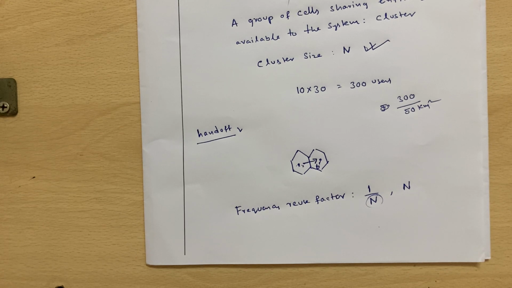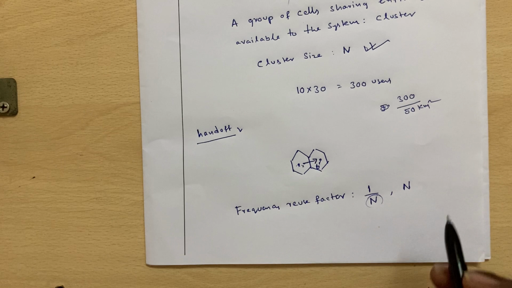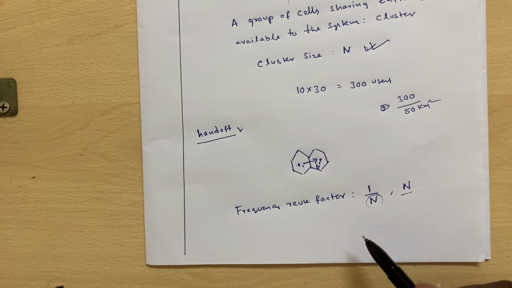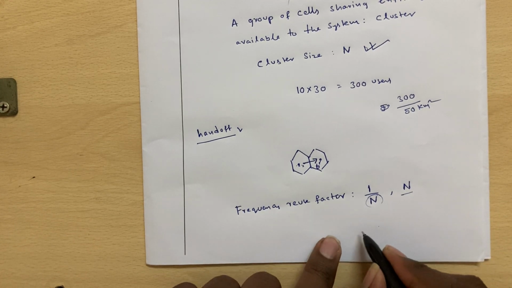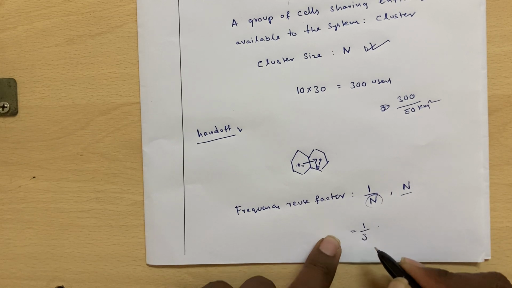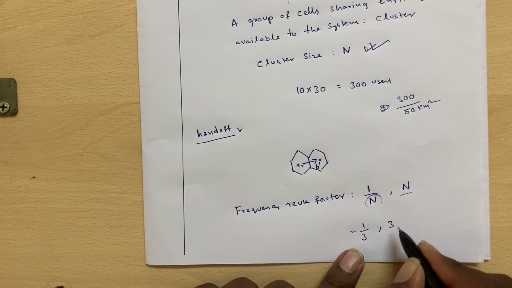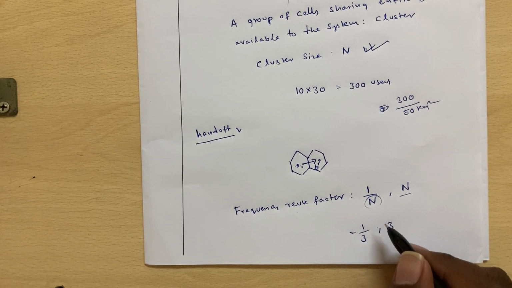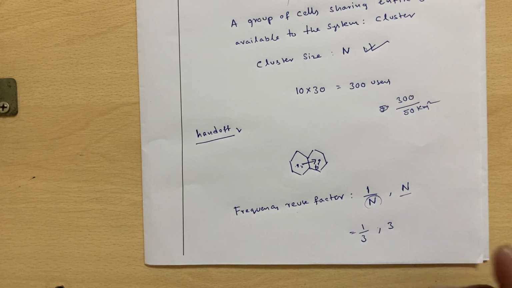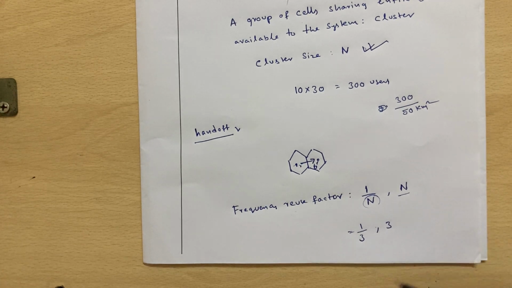You can take the reciprocal, 1 by the cluster size, or in some other textbooks they directly mention the cluster size as the reuse factor. If the frequency reuse factor is given as 1 by 3, you have to understand that the available bandwidth will be divided into 3 parts. Or if it is given as 3 only, you have to understand the same thing: the available spectrum or available number of carriers is going to be divided by 3. So that is frequency reuse factor. It means into how many parts you are dividing the available spectrum.